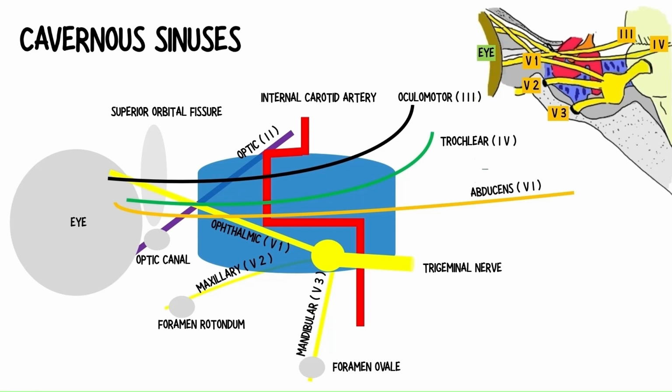The foramen rotundum allows for the passage of the maxillary nerve, V2, a branch of the trigeminal nerve, and finally the foramen ovale transmits the mandibular nerve.